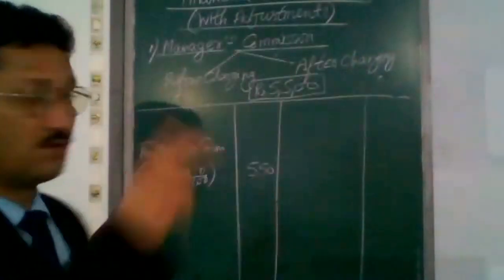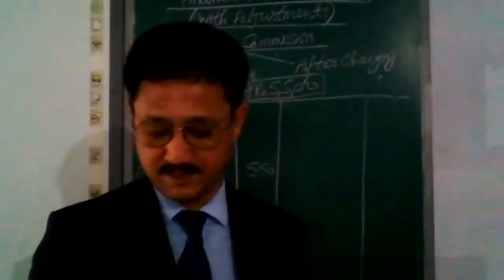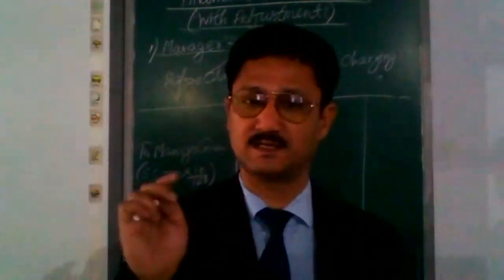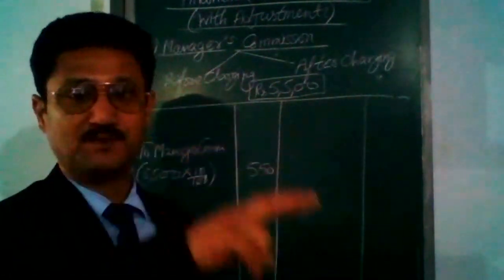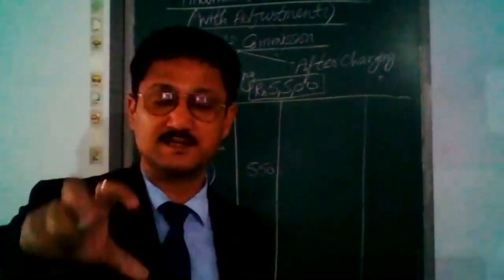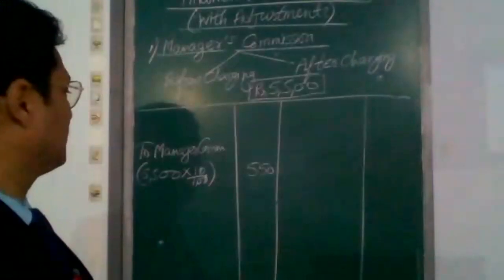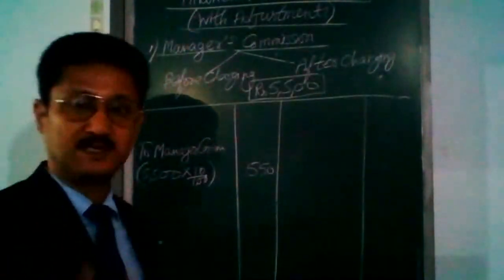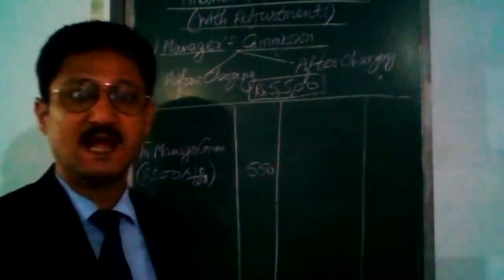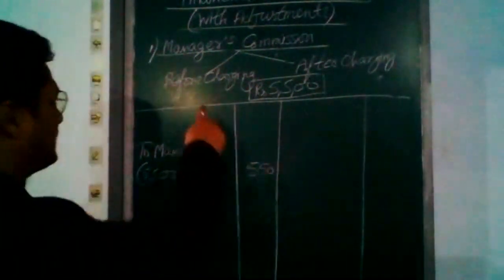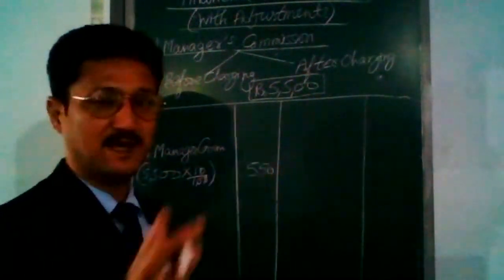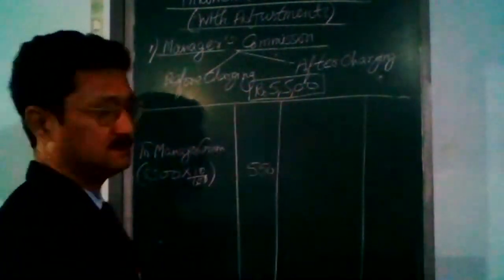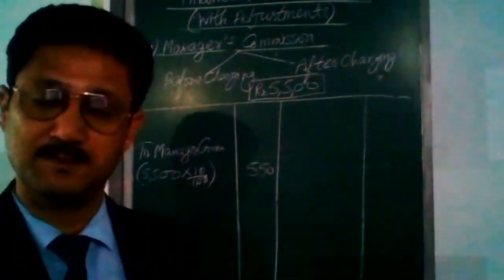This is the first method, before charging his commission. Before charging his commission means we are not treating his commission as an expense out of profit. So whatever profit is earned by the firm, even before charging his commission out of profit, we are giving it directly to him. We are giving him 550 rupees, on the profit of 5,500.